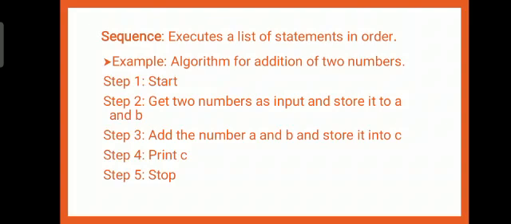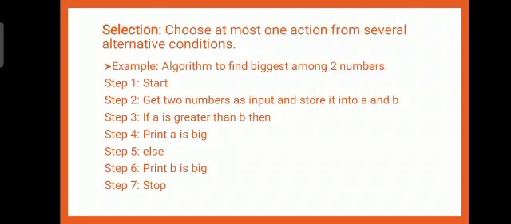This is the sequence. Next one, selection. Selection is a program construct that allows a program to choose between different actions. Choose at most one action from several alternative conditions. Let us see a selection example.